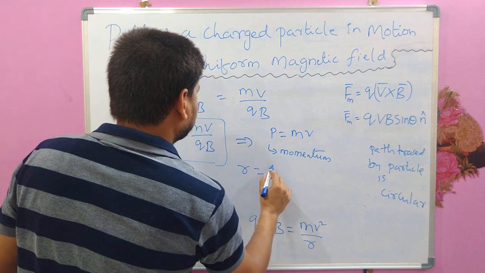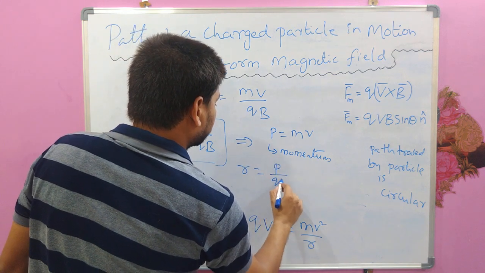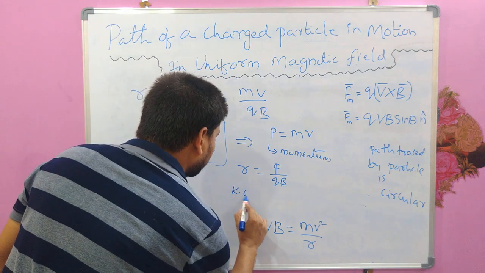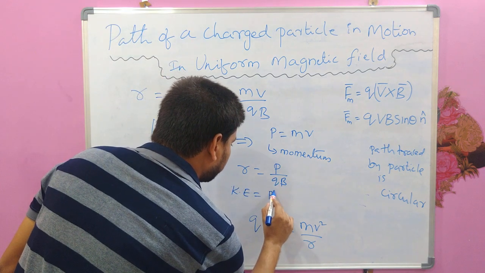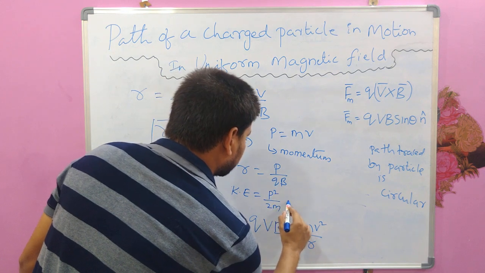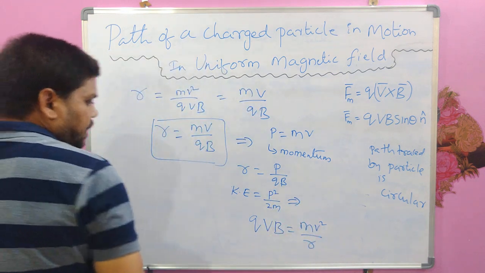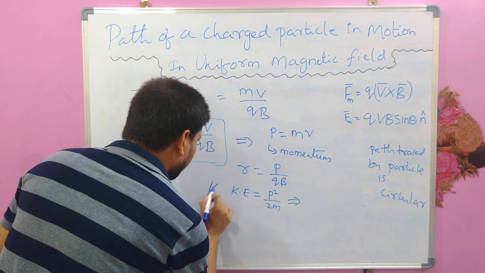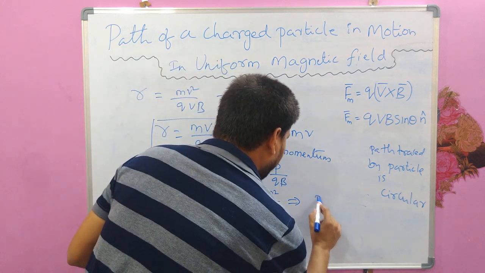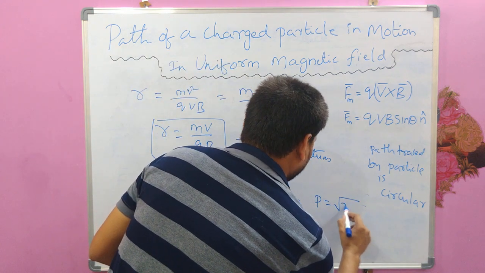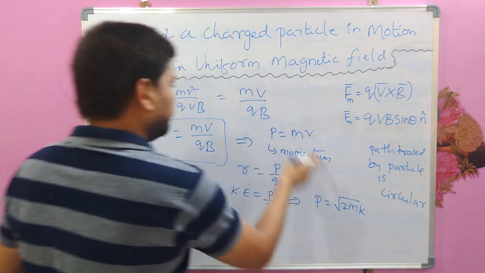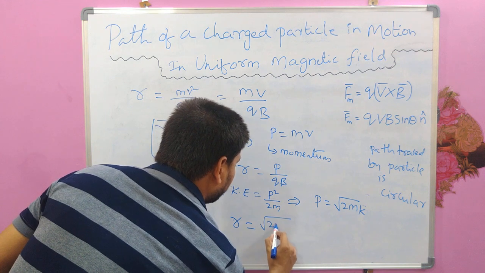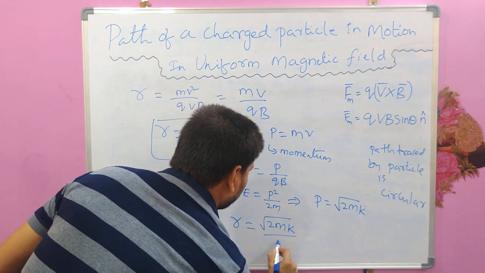So R can be written as p by qB. And we can also write momentum using the kinetic energy and momentum relation, K = p squared by 2m. So by using this, taking K as kinetic energy, we can write p as under root 2mK. If that is replaced here, R can be written as under root 2mK by qB.